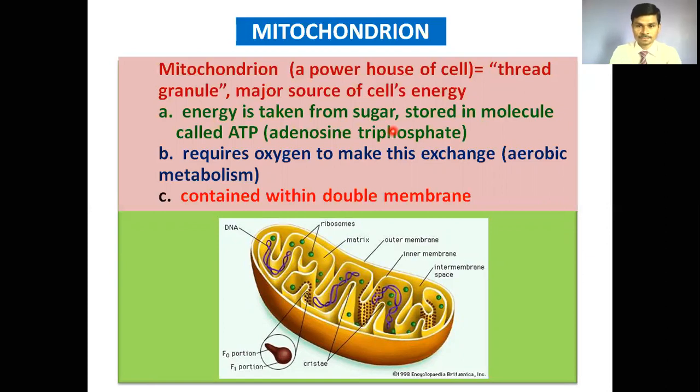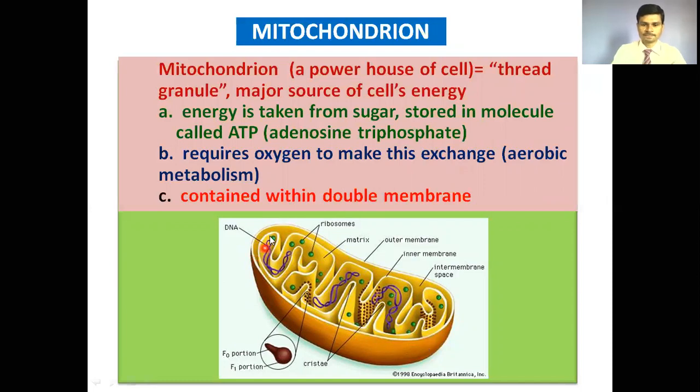That's why the mitochondrion is termed the powerhouse of cells. It requires oxygen to make this exchange, which means aerobic respiration. If respiration takes place in the presence of oxygen, it is termed aerobic respiration, and if oxygen is absent, it is termed anaerobic respiration.